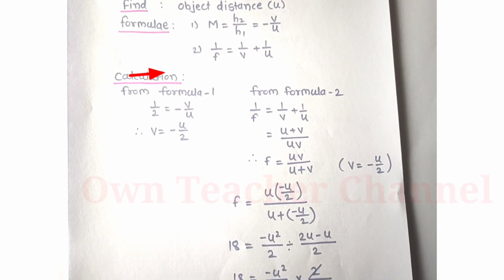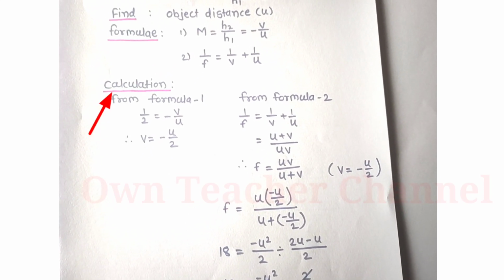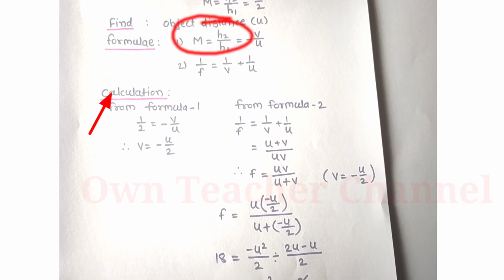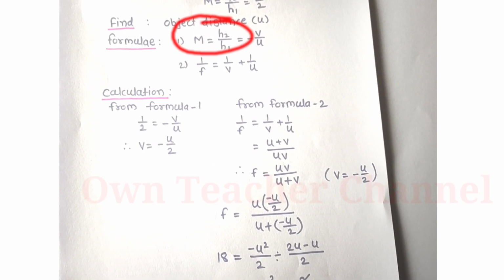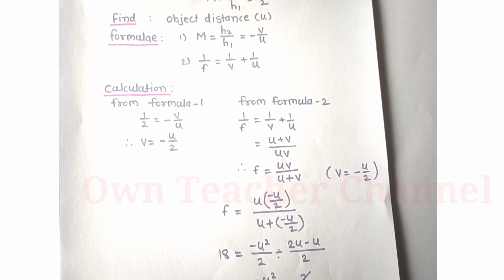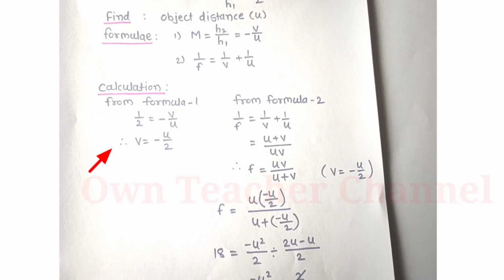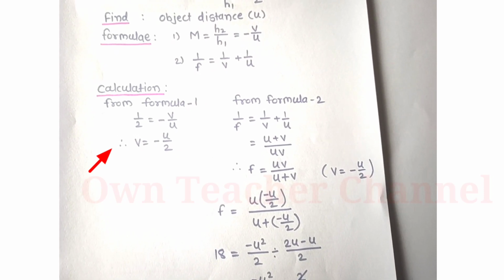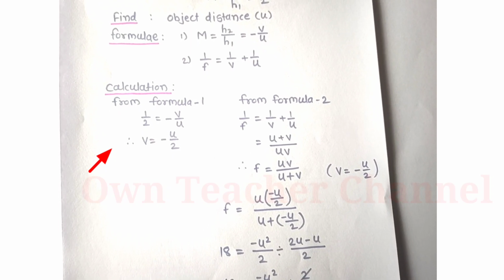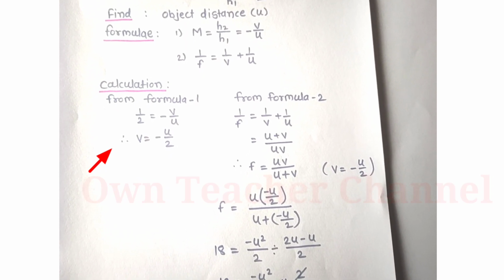Now calculation. From formula number 1, we know the value of h2 upon h1 is 1 upon 2. So we will keep the value: 1 upon 2 is equal to minus v upon u. So we got v is equal to minus u upon 2.